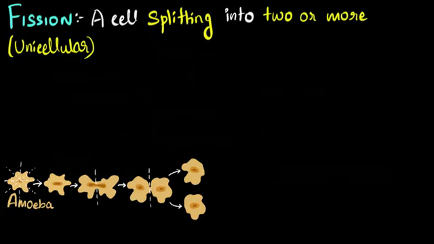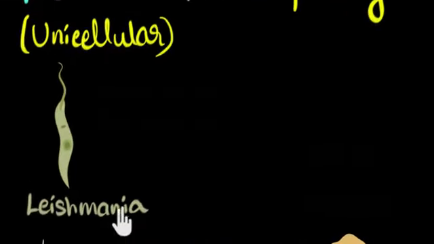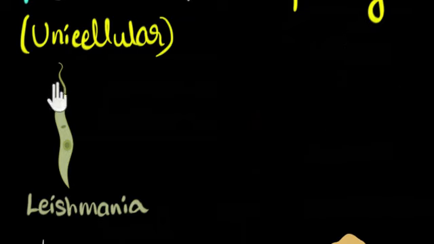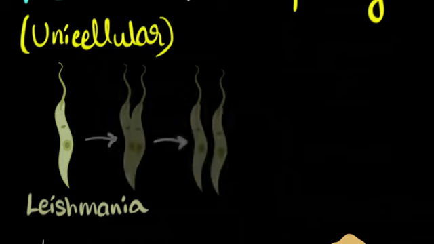And now let's talk about another organism called Leishmania. You can see it has what your textbook calls a whip-like structure. If you're wondering what a whip is, it's that leather thing which makes a sound when you hit. Anyways, this organism is also unicellular. It also undergoes reproduction by fission.